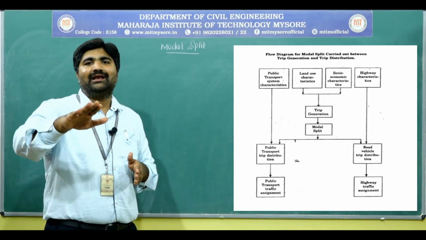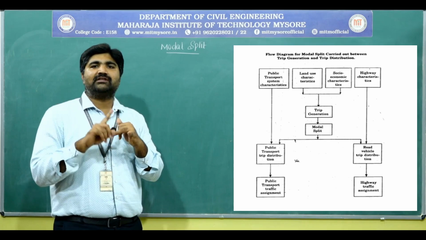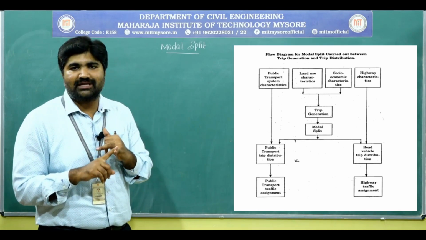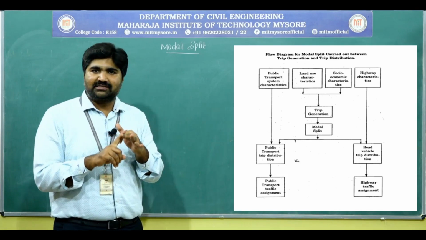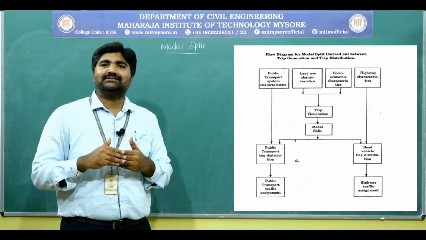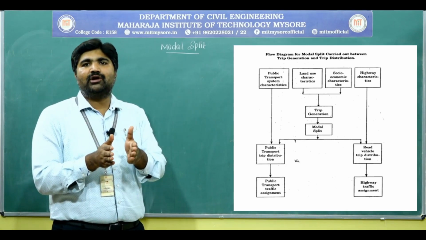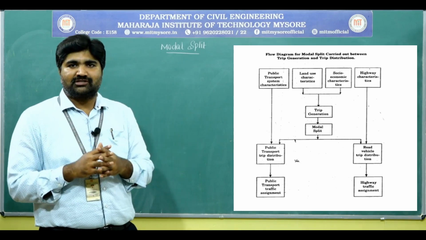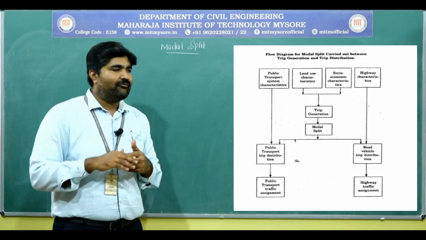We have to study for what purposes the land has been used. What percentage of land has been used for residential area, commercial area, industries. We have to collect this data, because this generates the trips. Then by using these trips we are going to split the mode of choice, whether the traveler is using public transport or a private vehicle.